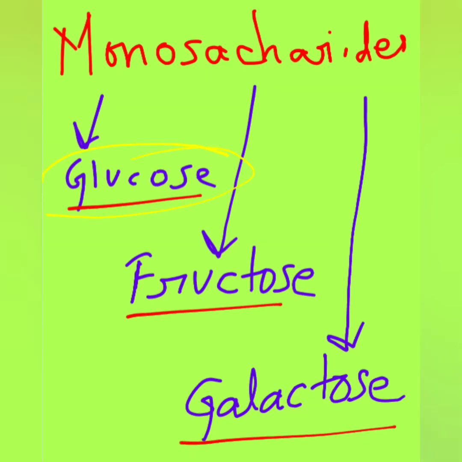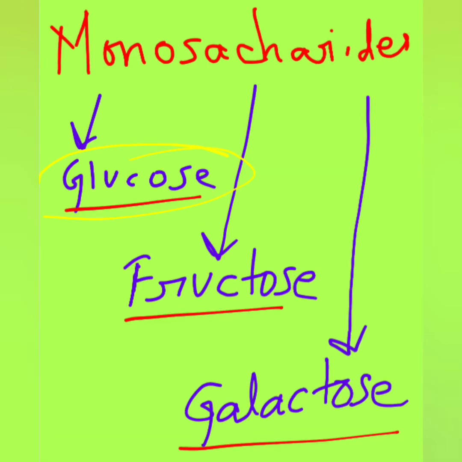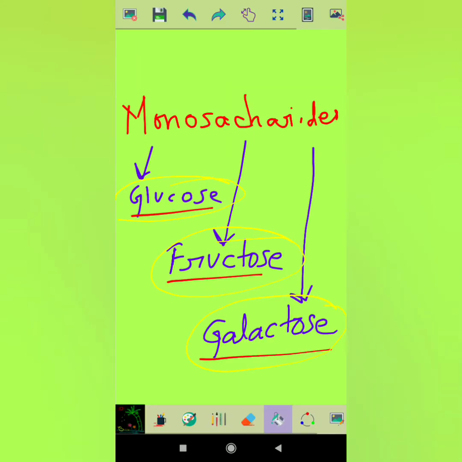Glucose is the simplest sugar found in organisms, which is popularly known as grape sugar. When we say blood sugar, it means the glucose level in blood. Next is fructose, which is called fruit sugar and is common in plants. And galactose is another simple sugar found in milk.